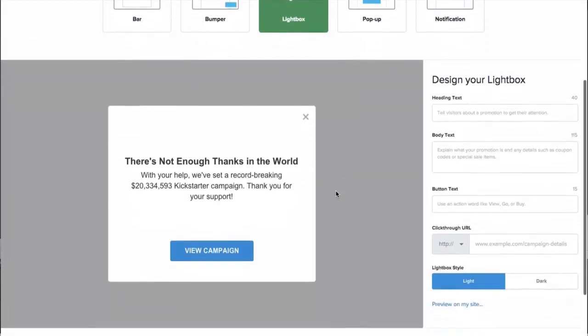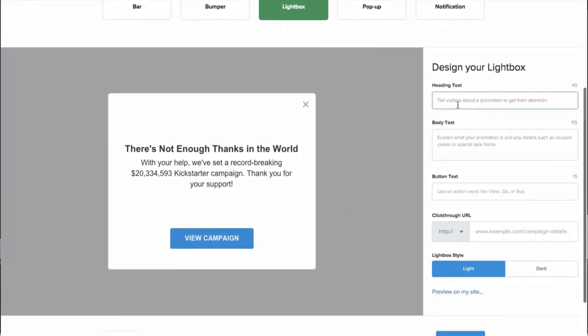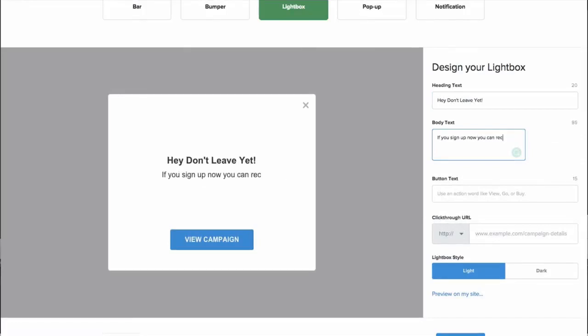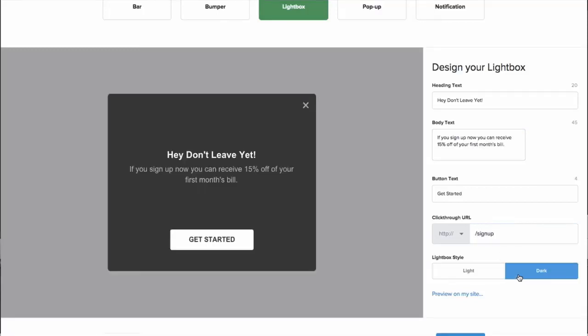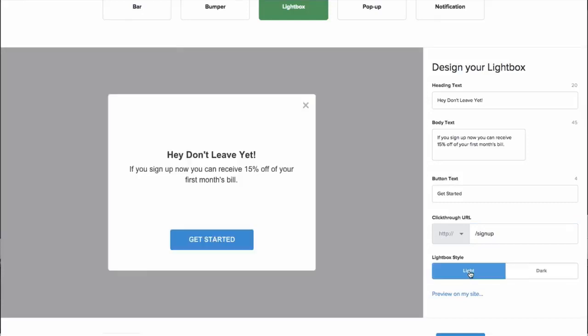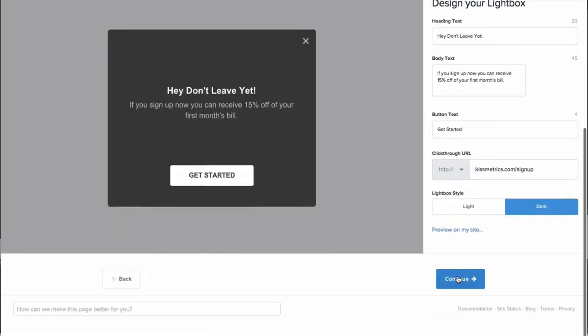From there, you're going to choose the style. So for this demo, I'm going to just set up a lightbox. You can choose your header, your body, your button, and your click-through URL. After you design what the actual engagement is going to say, you can choose what happens when somebody clicks on that engagement. In this case, it's where they're going to get taken if they click on that link. You can also choose what the engagement actually looks like, whether that's the light or the dark style.